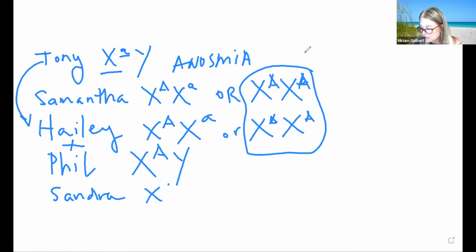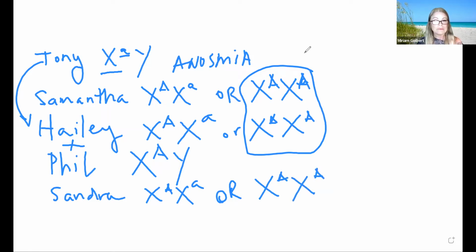So again, Sandra must be either this or this, right? She smells normally. Remember, we only need one allele to suffer from the disorder, and we don't know until they have family what kind of genotype they are. We know their phenotype, we don't know their genotype for sure.